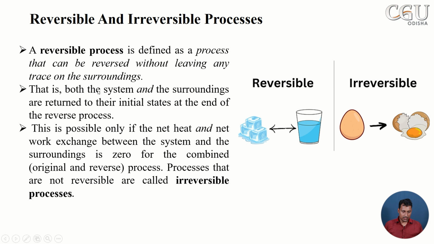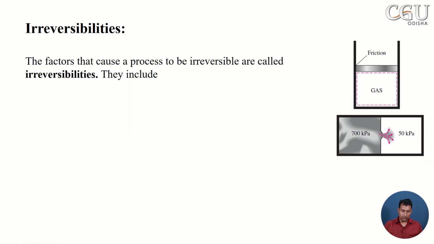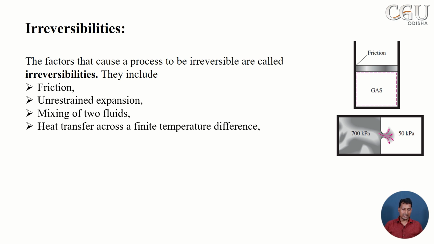The process is possible only if the net heat and net work exchange between the system and the surrounding is zero. Any process that is not a reversible process is known as an irreversible process. The factors responsible for irreversibilities are friction, unrestrained expansion, mixing of two fluids, heat transfer across finite temperature differences, electrical resistance, and chemical reactions. These are the factors which cause a reversible process to become irreversible.